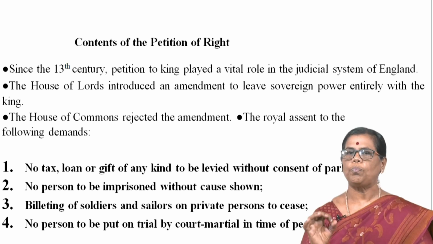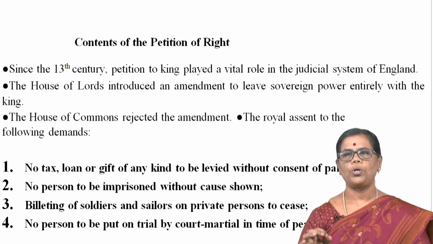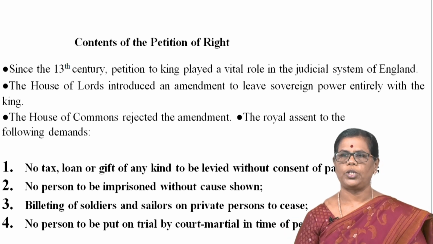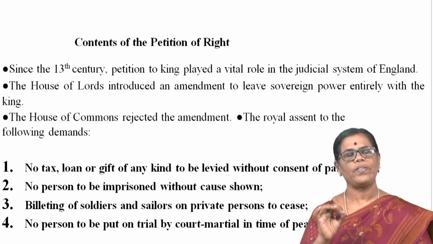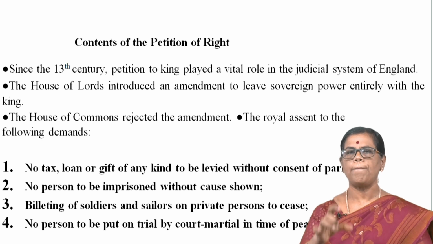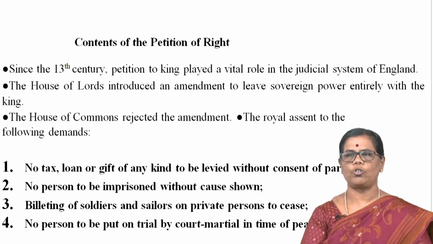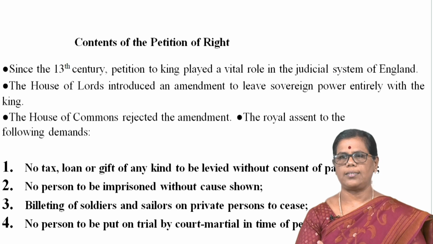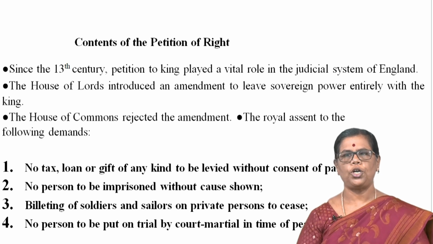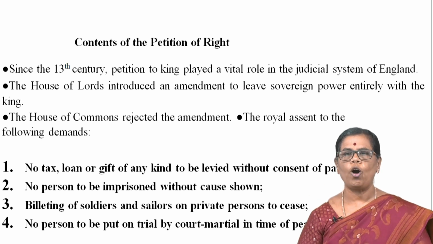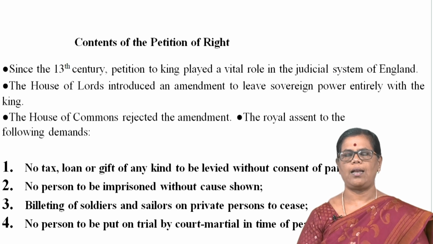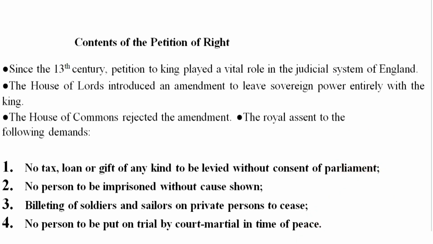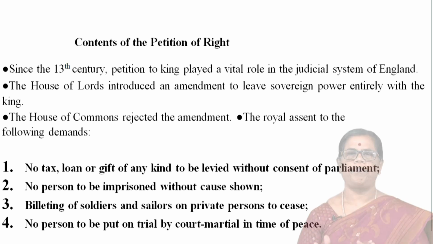And no person to be imprisoned without cause shown. They have to show the reason for imprisonment. And billeting of soldiers and sailors on private persons to be stopped. And no person to be put on trial by court-martial in time of peace.